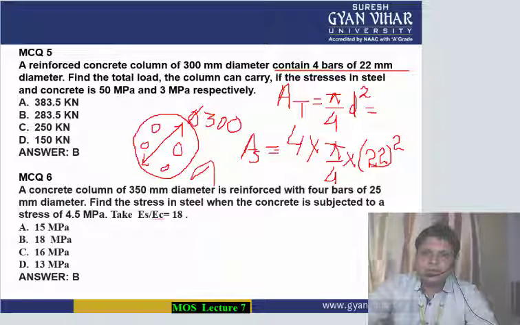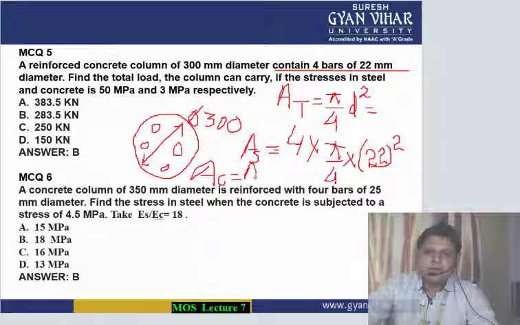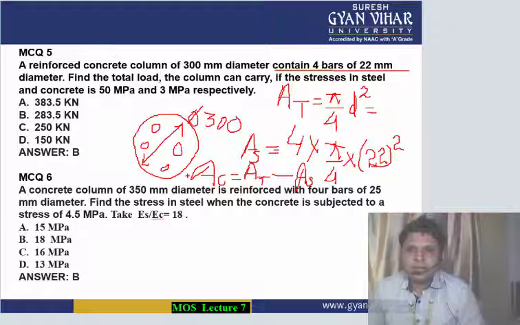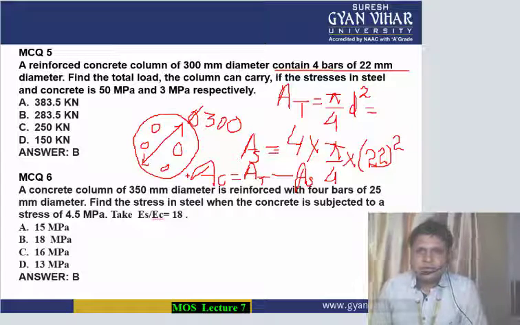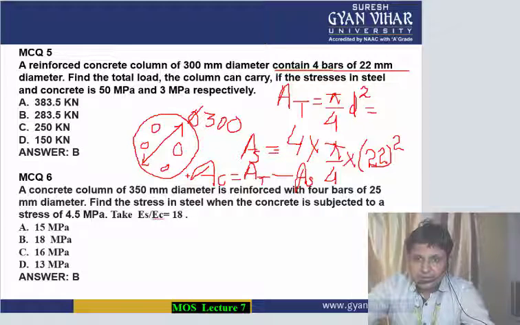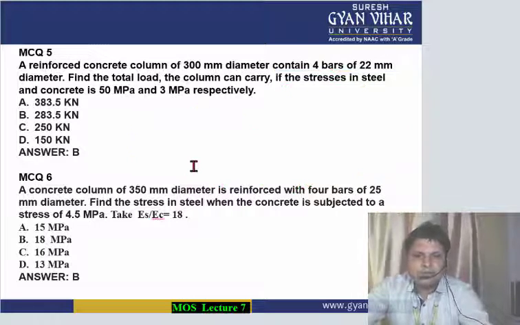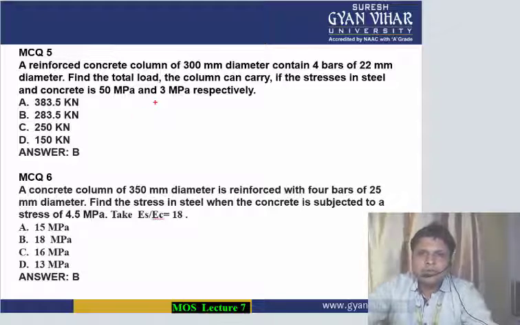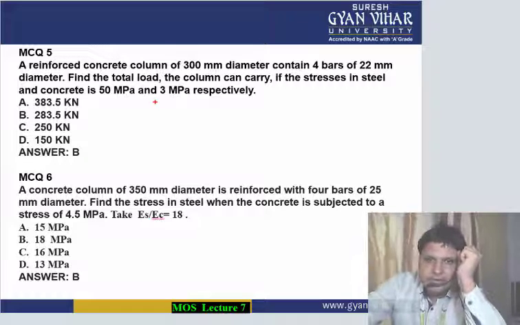If we want to calculate the area of concrete, it can be calculated by subtracting the area of steel from the total area, means AT minus AS. This will give you the area of concrete. Now since we have to find the total load the column can carry, after calculating these areas, the stresses are also given to you, 50 and 3 megapascal, in steel and concrete.